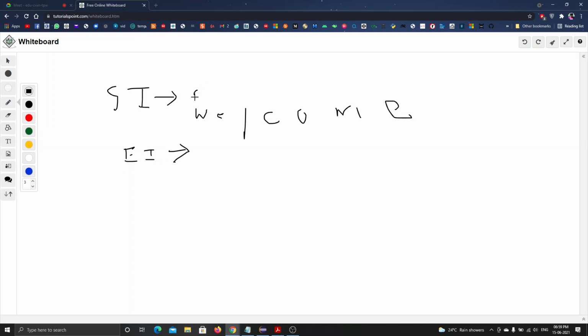The starting index always starts from 0: 0, 1, 2, 3, 4, 5. The ending index always counts from 1: 1, 2, 3, 4, 5, 6, 7. See what happens when I say 1 comma 6.